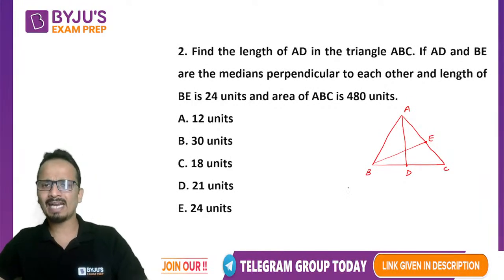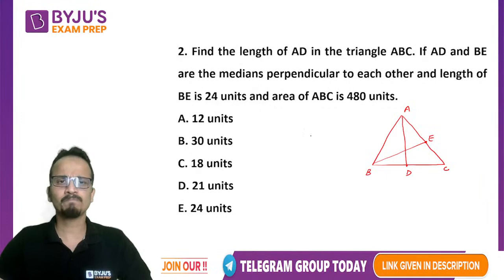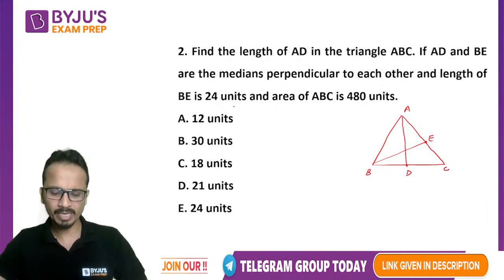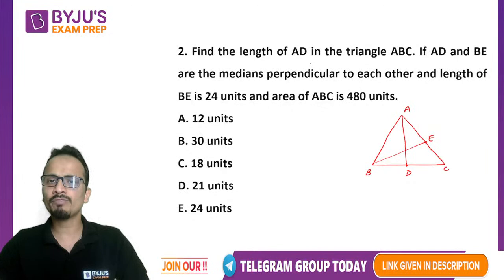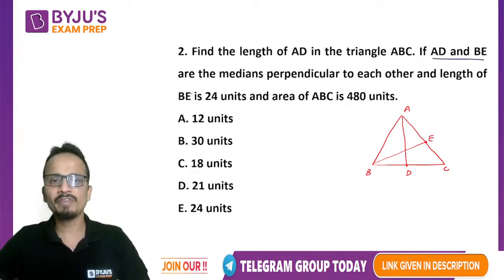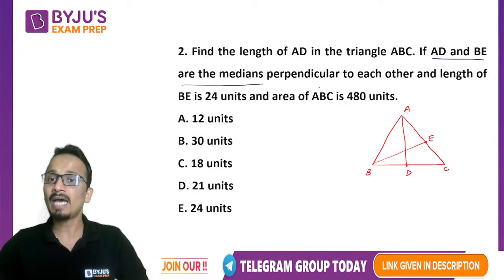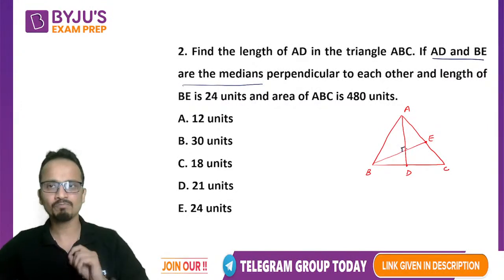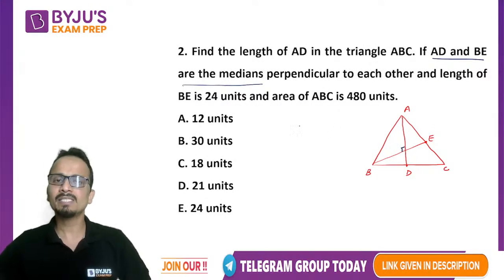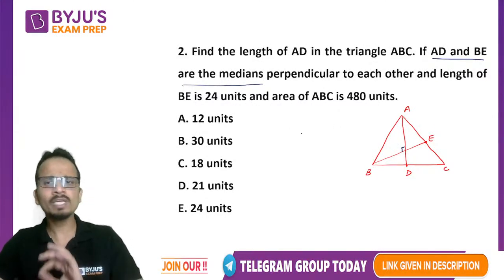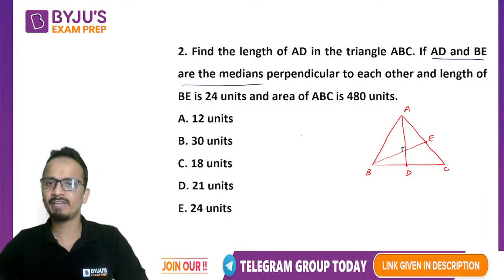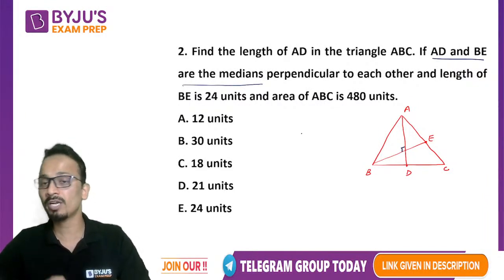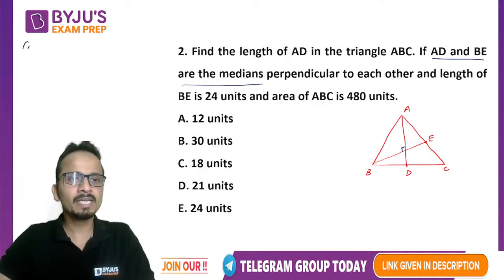Now I've just drawn a random figure that will help in this question. Figure is not drawn to scale, right? Now find the length of AD in the triangle ABC, if AD and BE are medians and they are perpendicular to each other, so the angle between these medians is 90 degrees. The length of BE is given as 24. Also the area of the entire triangle is given as 480 units.